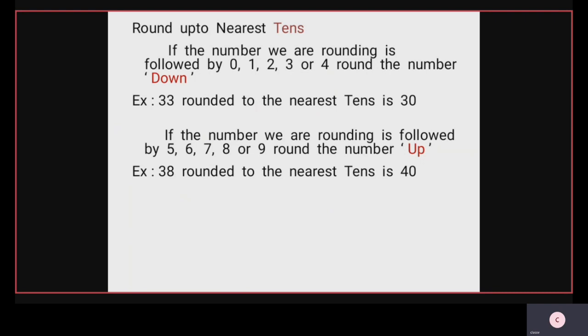It is increasing. Example: 38 rounded to the nearest tens is 40. From 38 the upcoming numbers are 39, 40. It is nearest to 40.